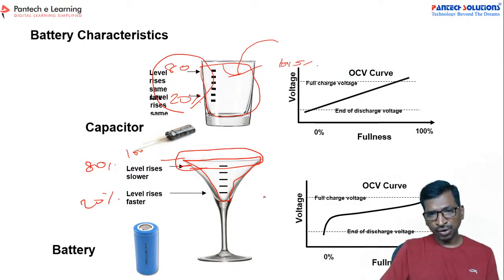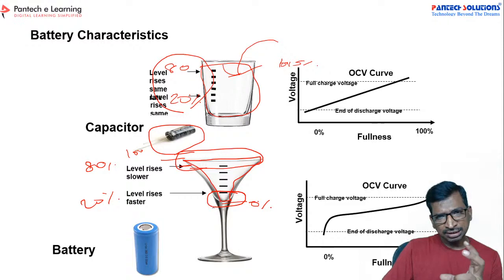Whereas if you approach zero, the chemical parameters lose energy, because there is very limited area to store the energy as the energy reaches 0%. This is the main difference between the capacitor and the battery.